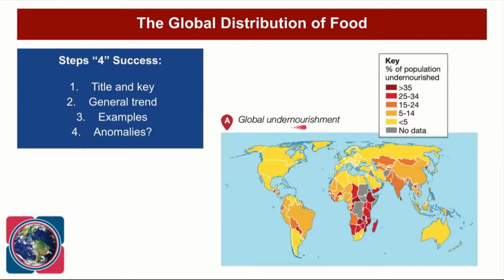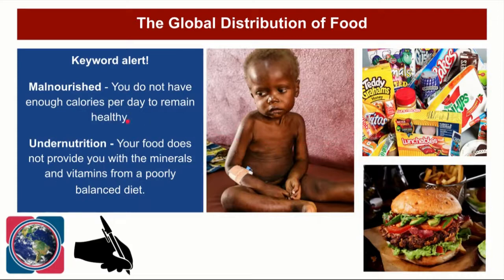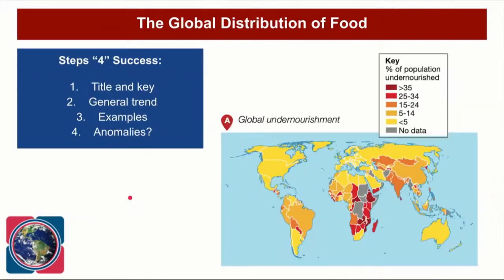So this is a map which shows us global undernourishment. Just to refresh your memory, undernourishment is when you do not have the right vitamins and minerals and a poorly balanced diet. We also need to look at the key. Now, this is a choropleth map, which means that it uses graduated shading depending upon the percentage of the population that are undernourished. So if I look at the key, I can see that where we've got this dark red, that means that more than 35% of the population are undernourished. Where I've got this yellow, it tells us that less than 5% of the world are undernourished.